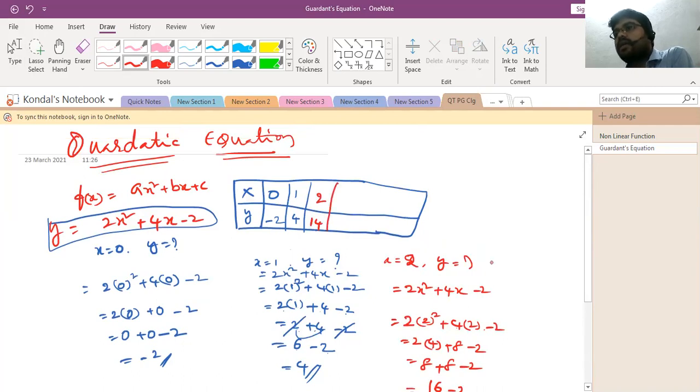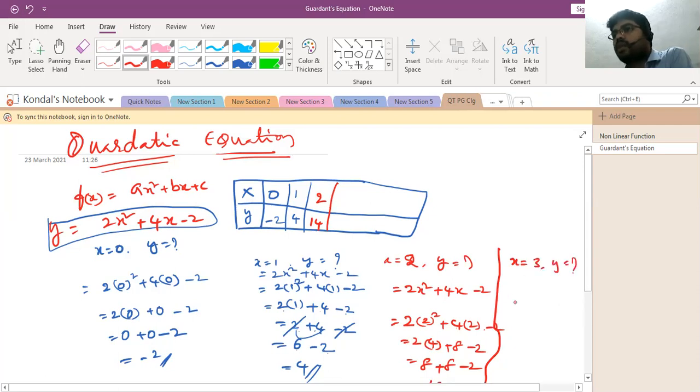Then if x is equal to 3, okay, x is equal to 3, y is equal to how much? Okay, then simple, I am going to substitute 3 in 2x square plus 4x minus 2. So 2 as it is, you can take, 3 into 3, 9. Okay, remember this, I am repeating, 3 whole square is nothing but 3 into 3.